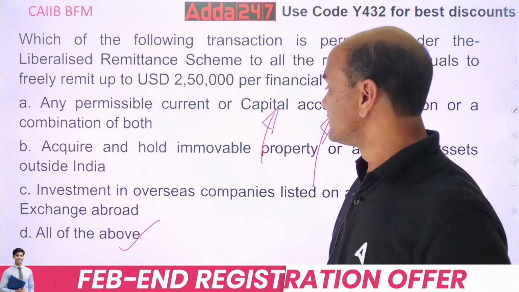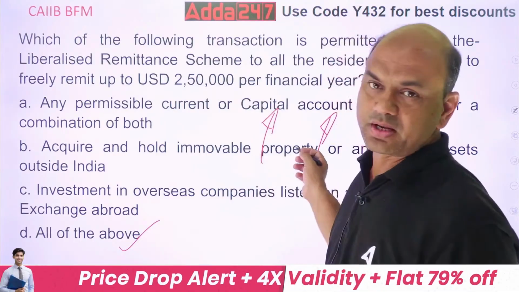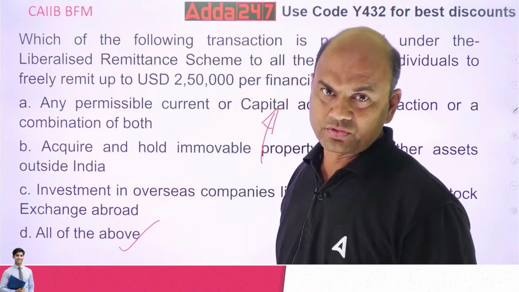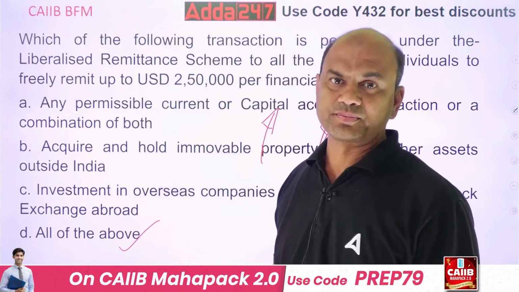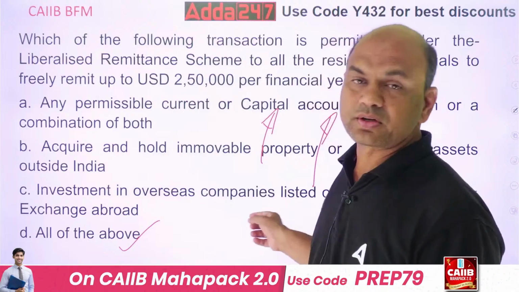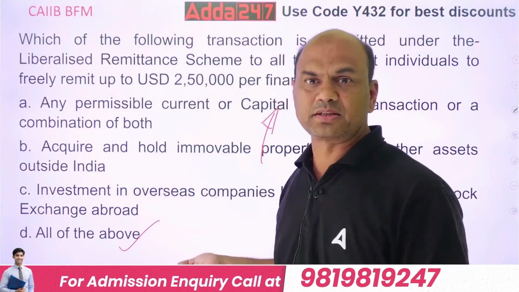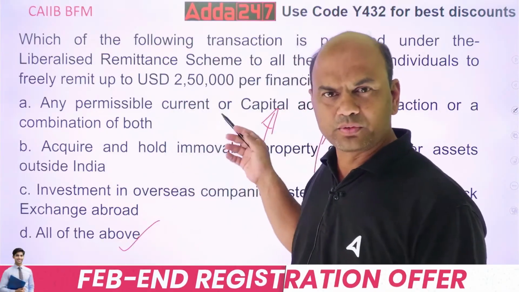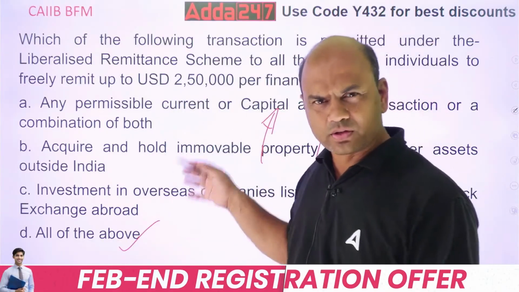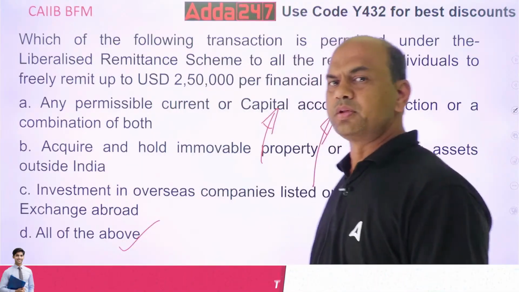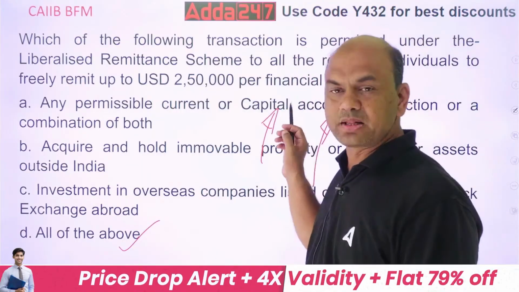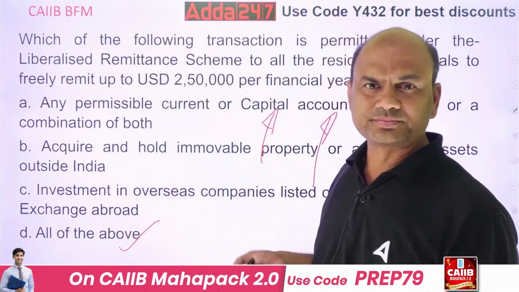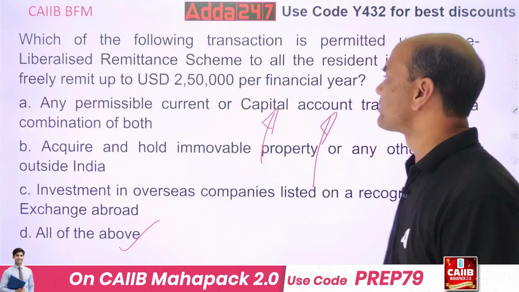How? See this, immovable property I am acquiring. Immovable means I am acquiring a long-term asset, so it's a capital account transaction. I am purchasing shares of a company, so again it's a long-term asset, a capital account. So B and C are actually part of A only. That's why it's all of the above. If you check the definition of capital account transactions, you will find both of these.